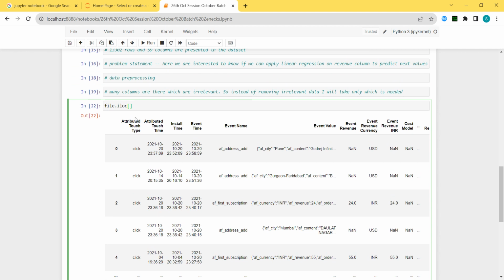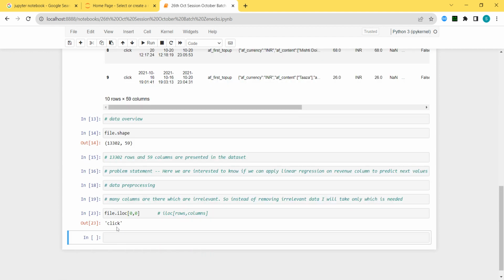So whatever I'm going to write before the comma, it is my rows. I will write here a comment. So in iloc, rows are written, comma, columns are written. Okay, so let's say I want this particular data to be visible. What I will type: 0th row and 0th column. So 0 comma 0, and you can see click is displayed. Okay sir, got it.